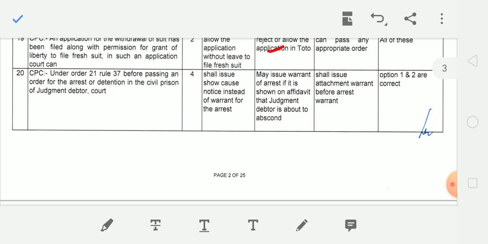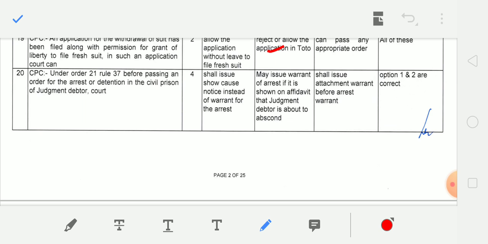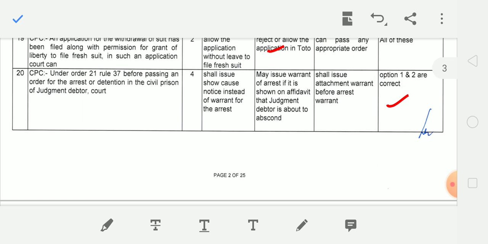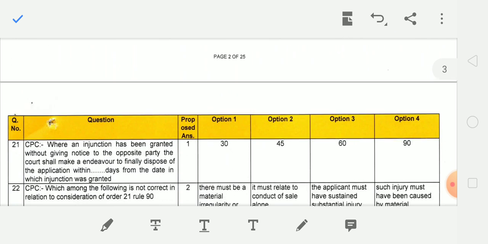Under Order 21, Rule 37, before passing an order for arrest or detention in civil prison of a judgment debtor, court, correct answer is option 1 and 2, both are correct. Shall issue show cause notice instead of warrant for the arrest. May issue warrant of arrest if it is shown on affidavit that judgment debtor is about to abscond.